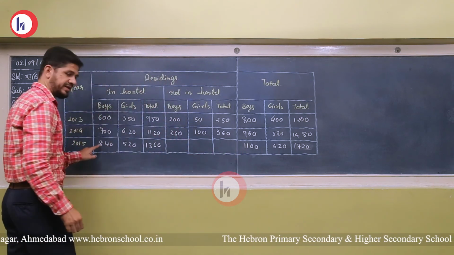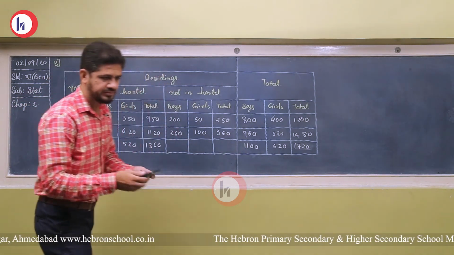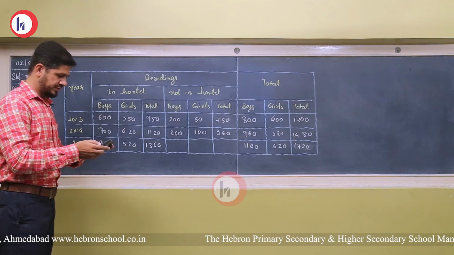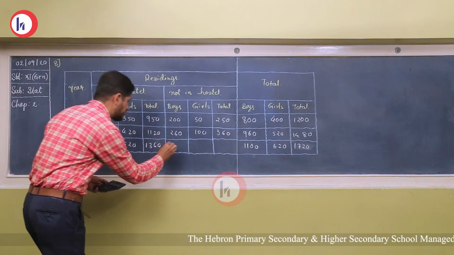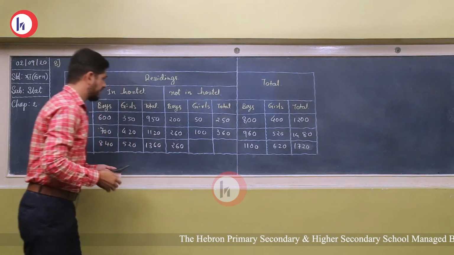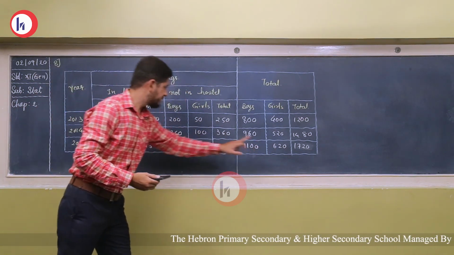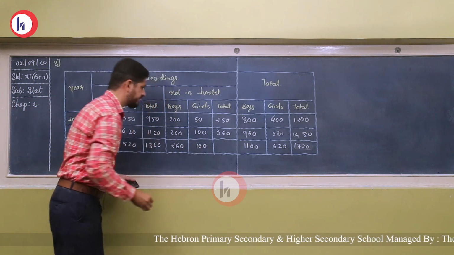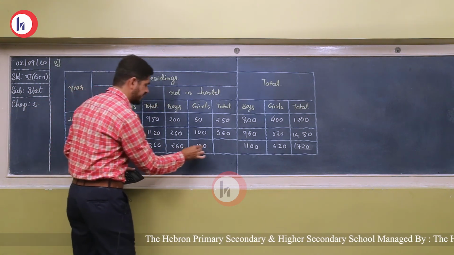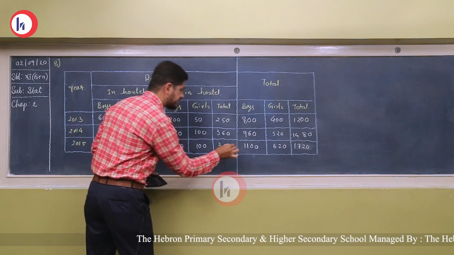Okay, so 1100 minus 840, that is 260. 620 minus 520, that is 100, and 260 plus 100, that is 360.